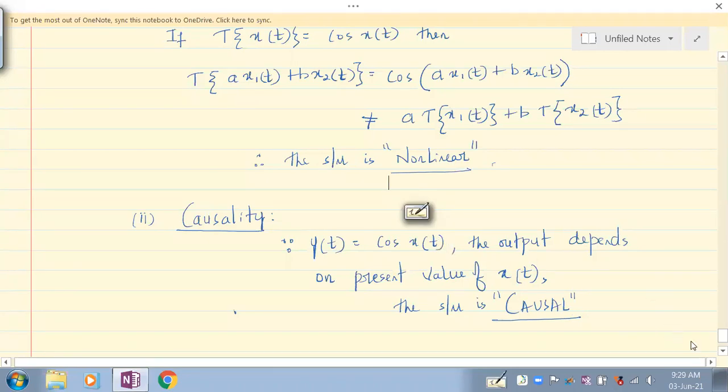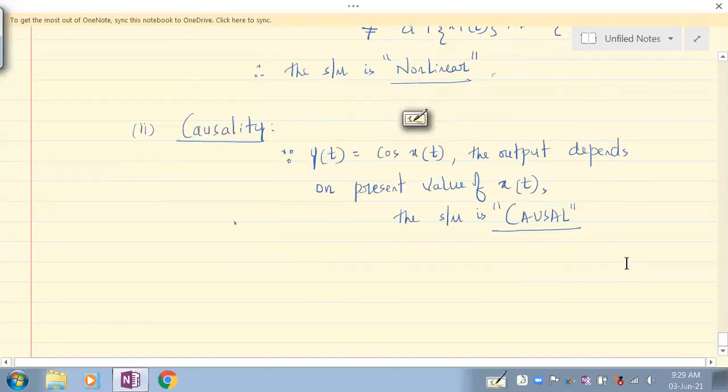Fine. Now, let's move on with the third property, that is time invariance.